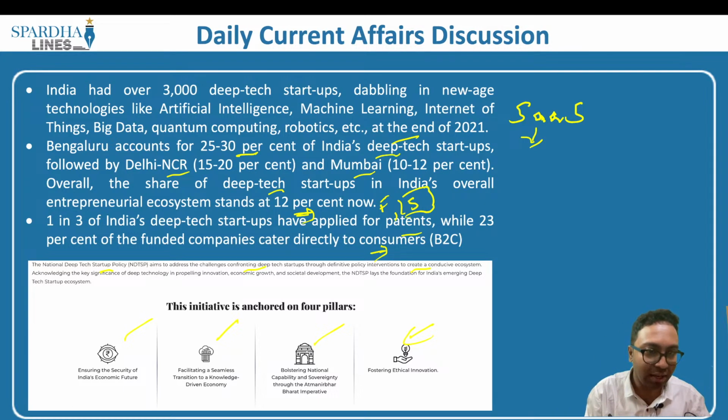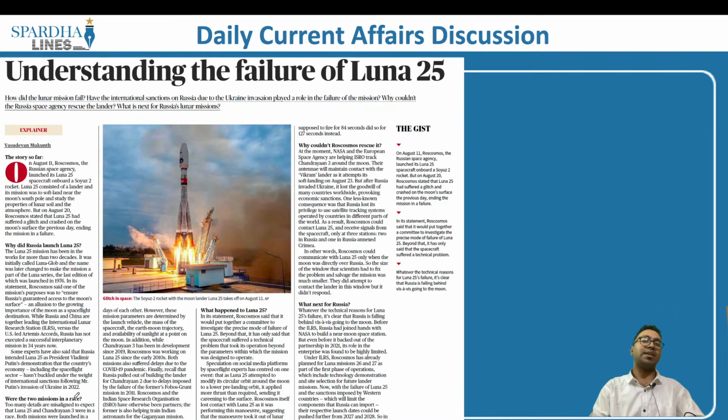Now let's look into the next article. This article says understanding the failure of Luna 25. The article is primarily speaking about Luna 25, which happens to be a mission of Russia. What did it want to do? It wanted to achieve similar things that Chandrayaan 3 wanted to do, which is soft landing on the moon. But was it successful? No. This particular mission has failed and Russia was not able to achieve soft landing of its spacecraft on the moon.